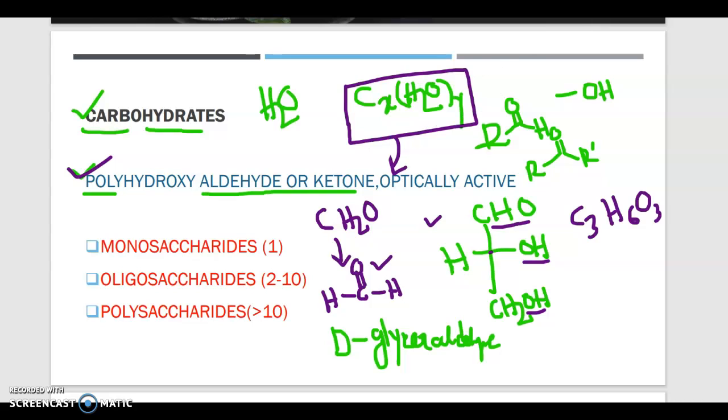So next we come to the classification of carbohydrates. Okay, I am removing this. You please take a screenshot, or you can play it later. Okay, so I am removing this.